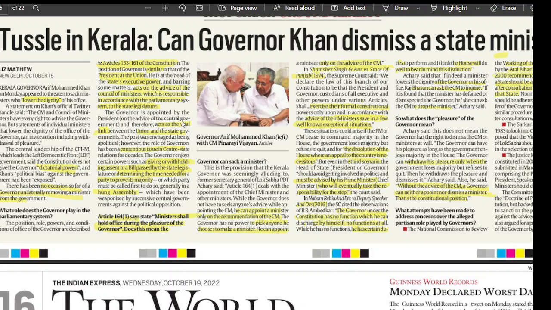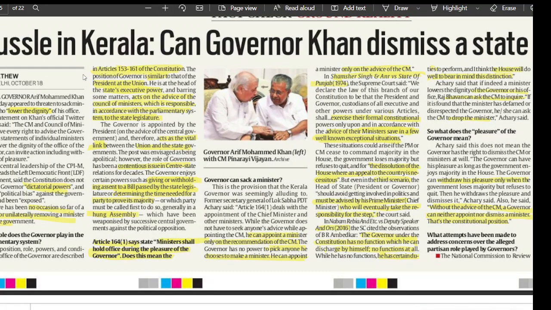All right. So, tussle in Kerala: can Governor Khan dismiss a state minister? Now the current governor is Arif Mohammed Khan, and he threatened to sack a minister who lowered the dignity of his office.